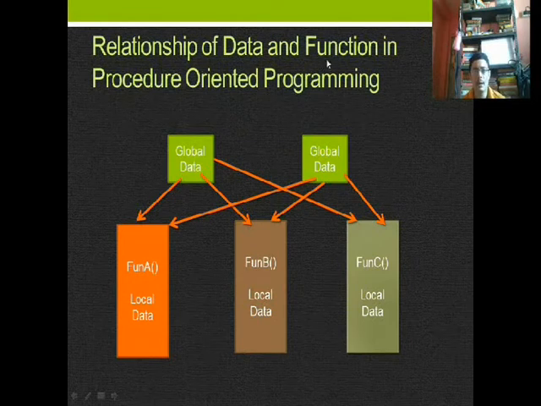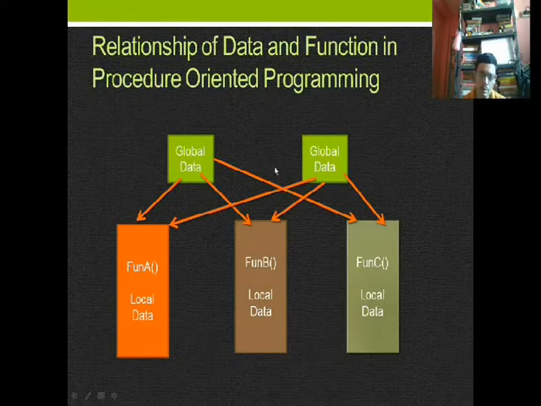Relationship of data and function in procedure oriented programming. Here, if I visualize any C program, if you are familiar with a C program, before declaring the main function, the declaration and initialization of global variables may appear.